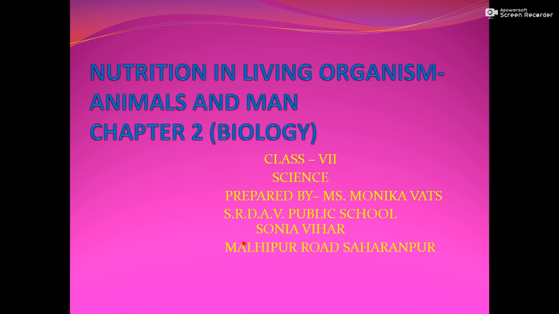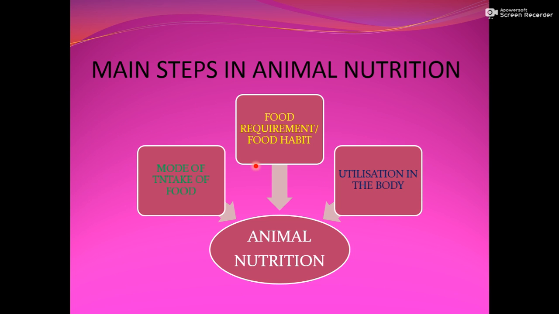It is our second chapter, that is nutrition in living organisms, animals and man. Chapter 2 of biology. So let's start this. In animal nutrition, these are the main steps. The first one is mode of intake of food, means how an animal obtains its food from the environment.